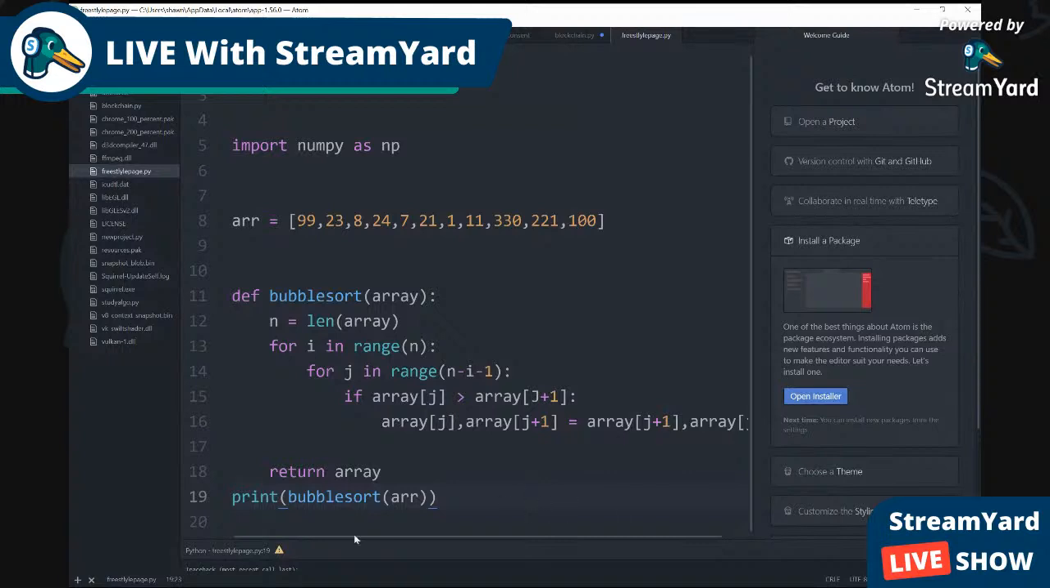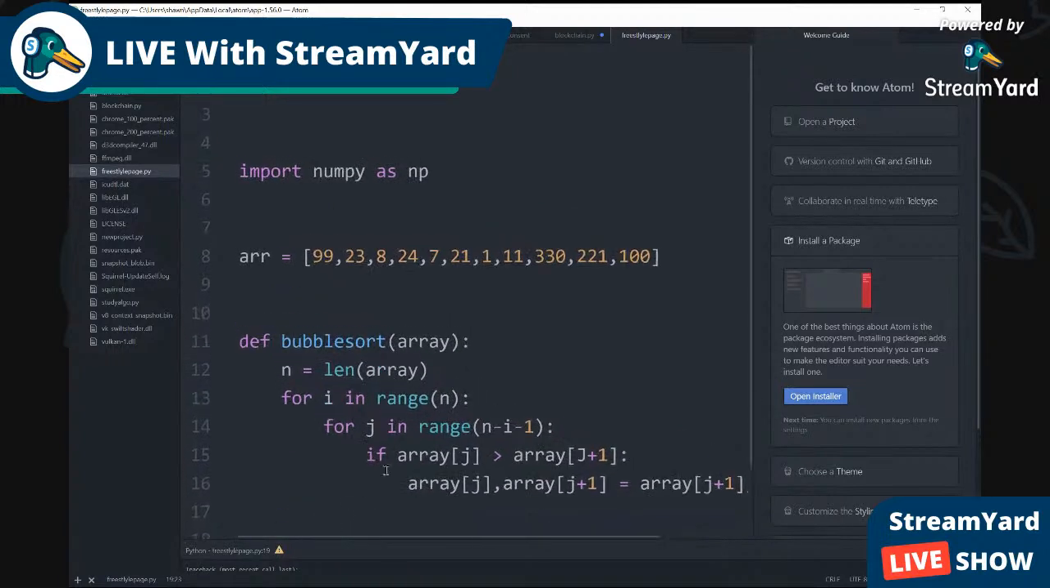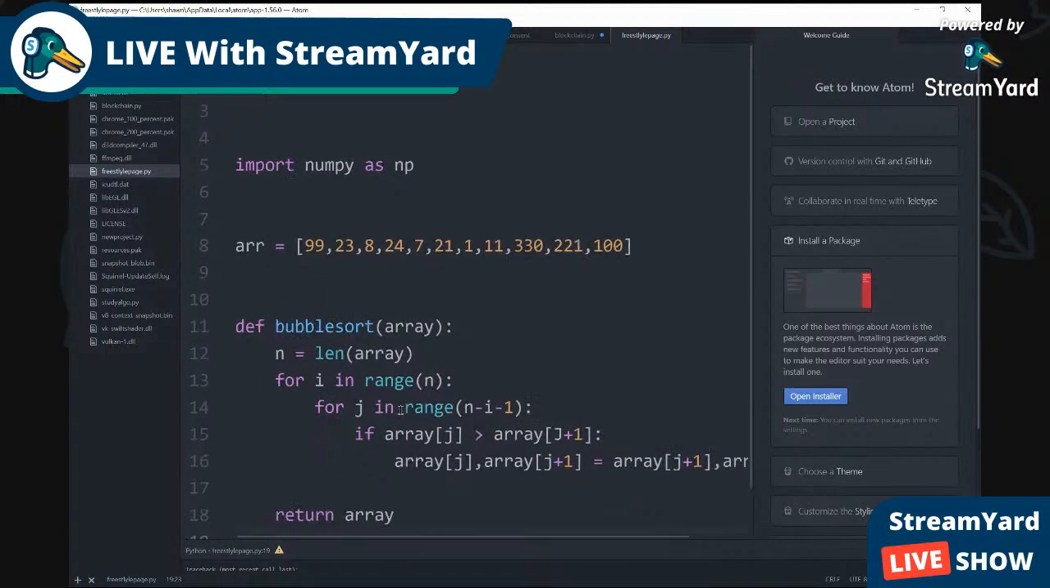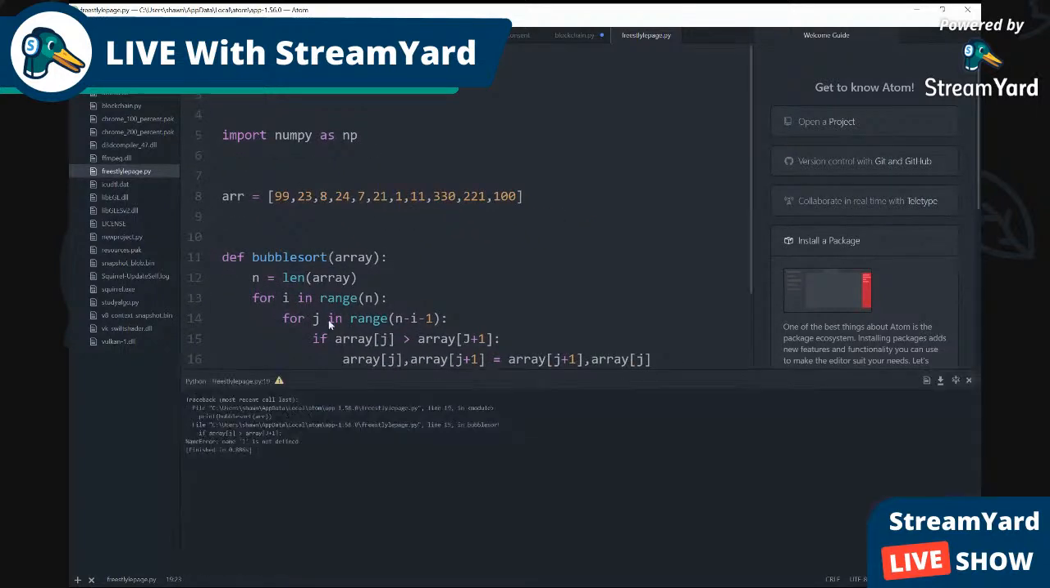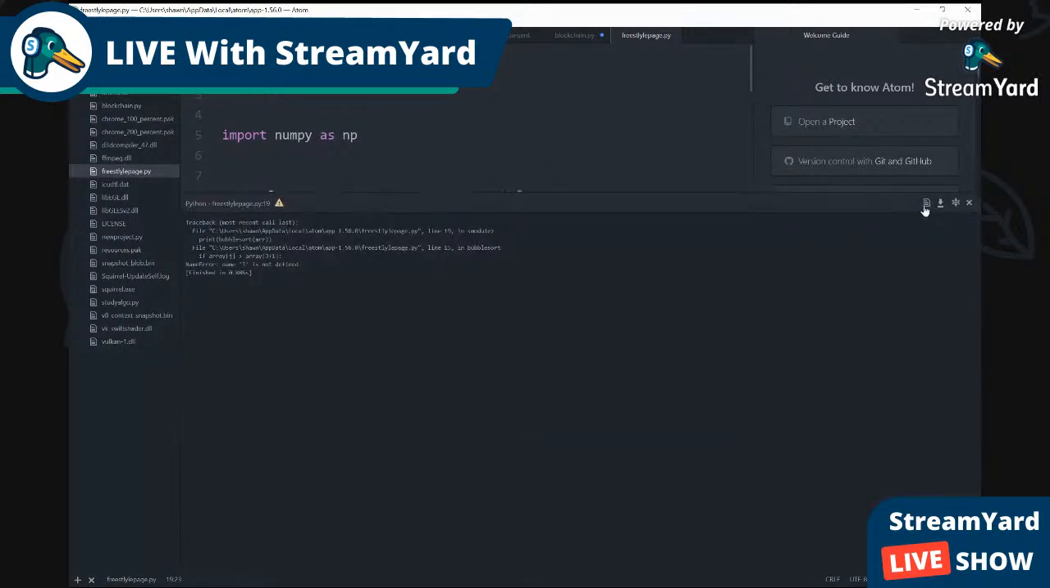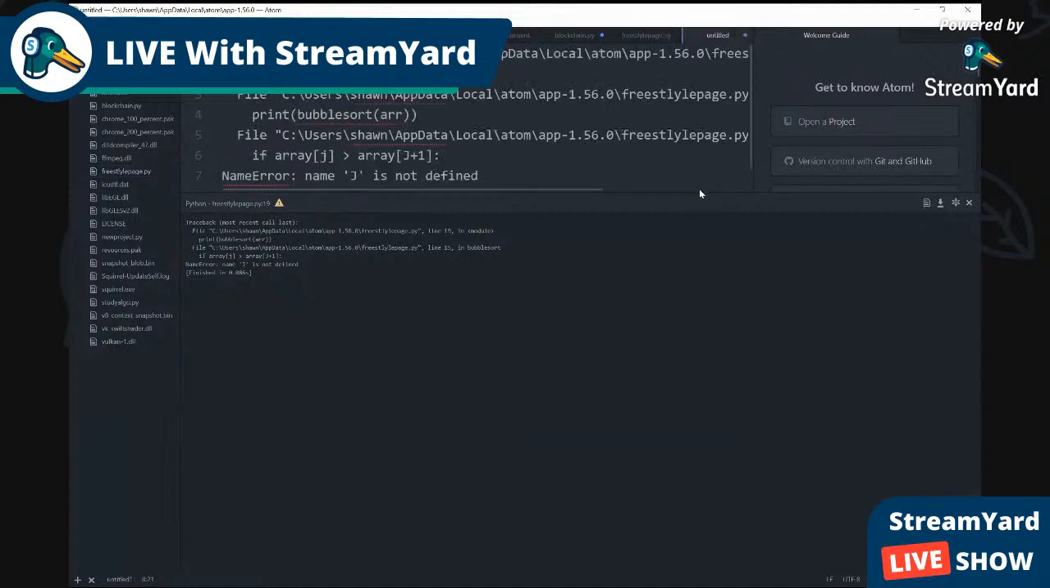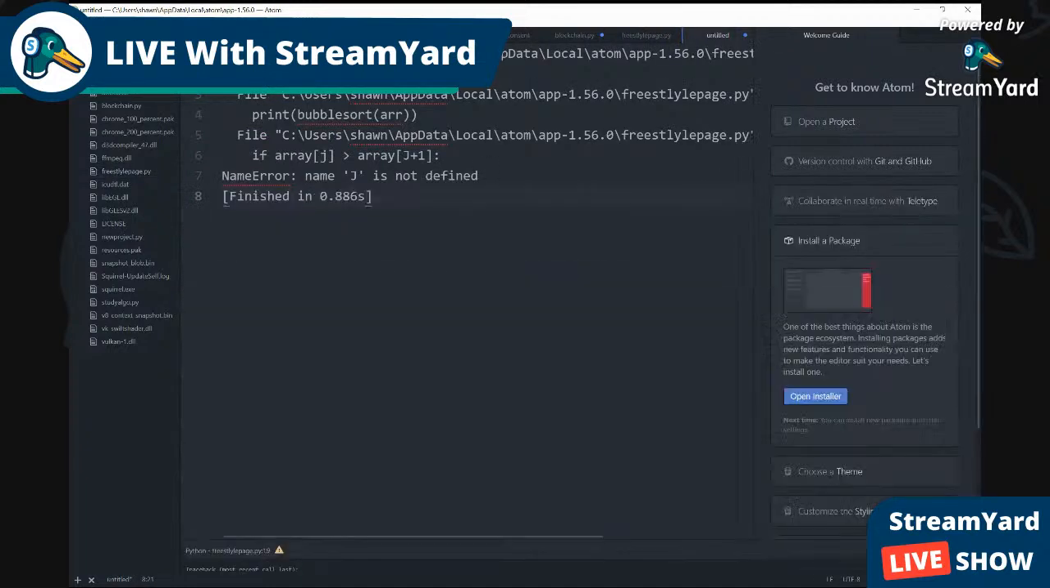Hold up. What did I do? All right, so we're gonna figure out why J is not defined, and let me show you what it says here. All right, so right here it says, why is my mouse tripping right now?